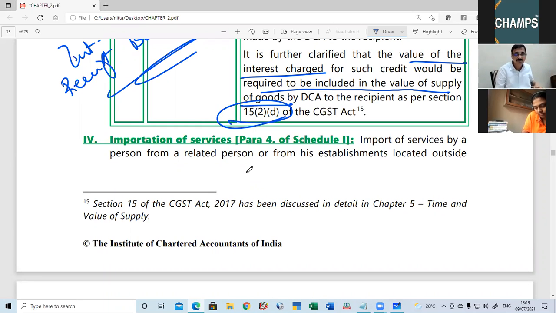Next comes para number 4 of Schedule 1. What does para number 4 state?